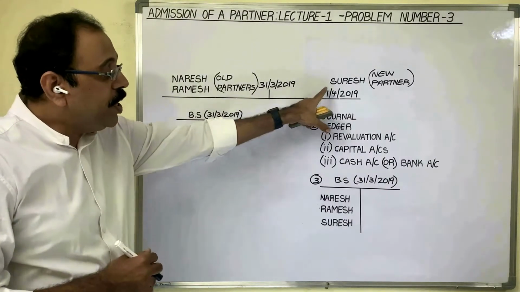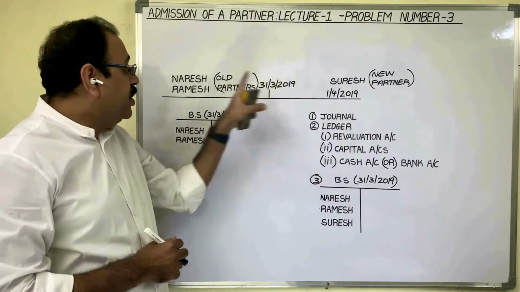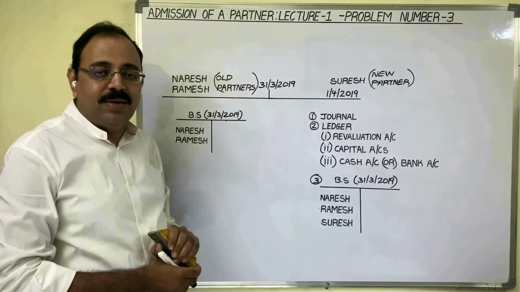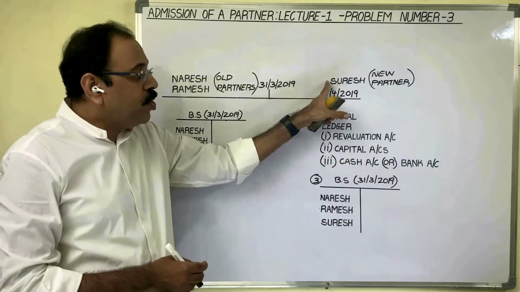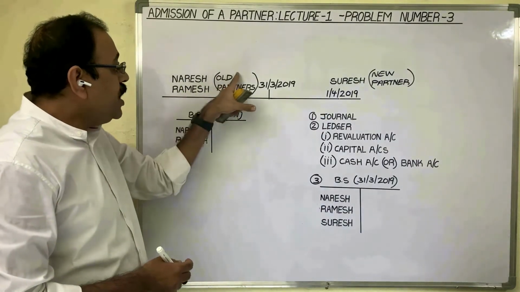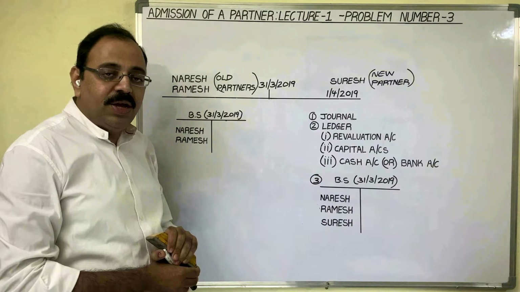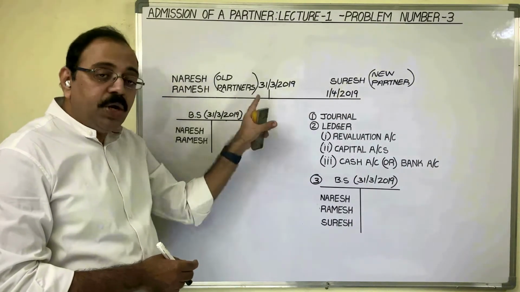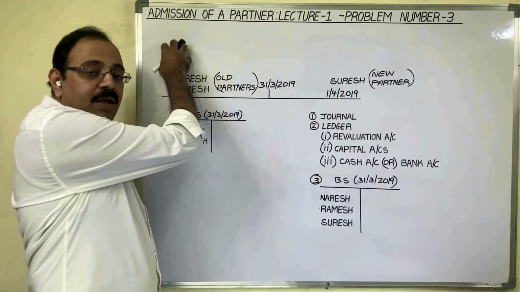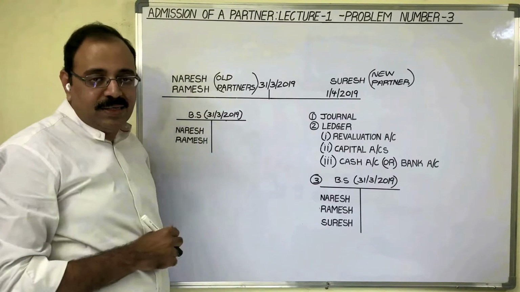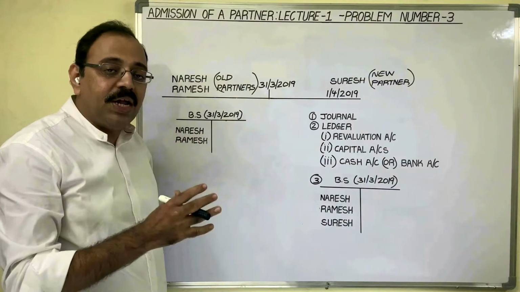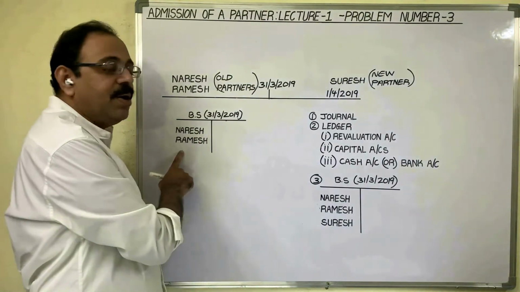On 1st April 2019, they are going to admit Suresh as a new partner. Now, Suresh is known as new partner, Naresh, Ramesh are known as old partners. When new partner is coming into the firm, this old partnership agreement will automatically get cancelled because that agreement contains the terms and conditions of only Naresh and Ramesh.